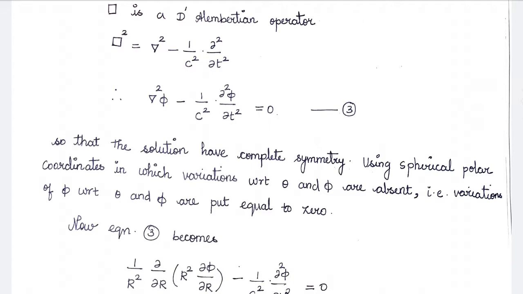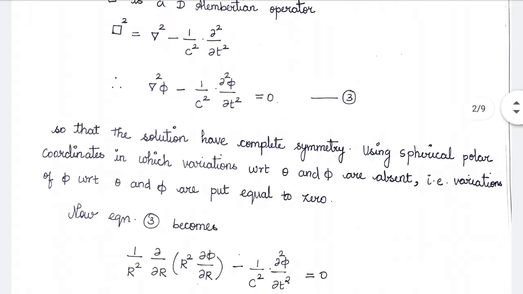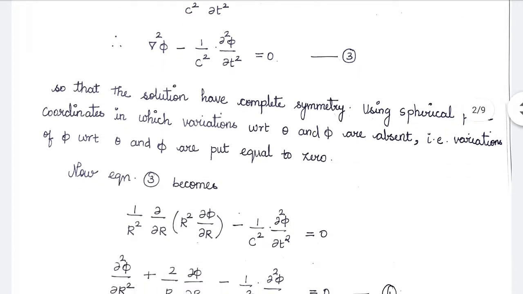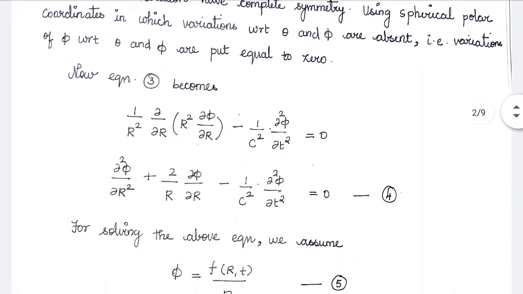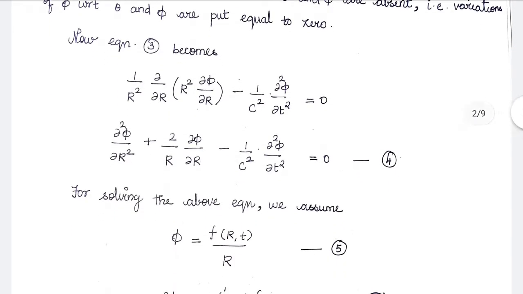So, considering them equal to 0, equation 3 can be rewritten as 1 by r square into dou by dou r of r square into dou phi by dou r, minus 1 by c square into dou square phi by dou t square is equal to 0.